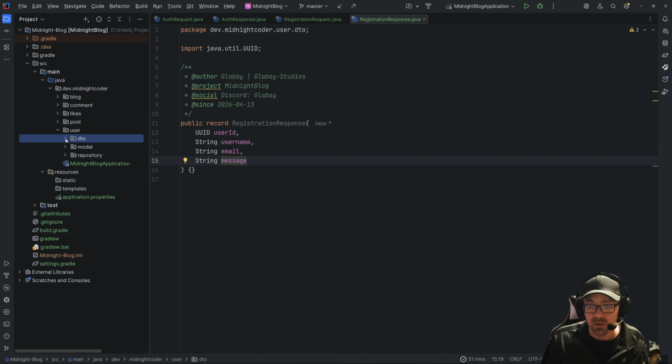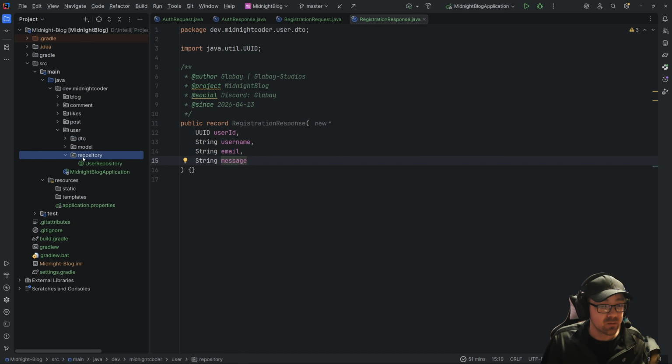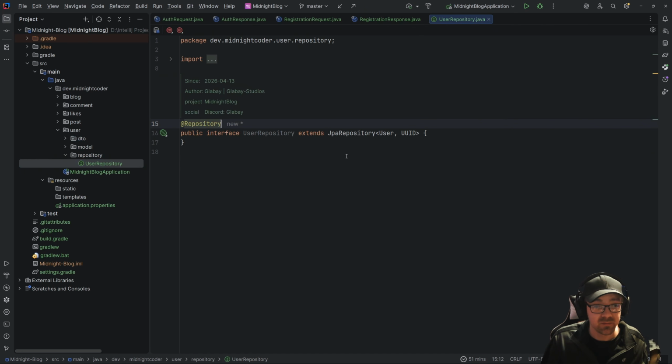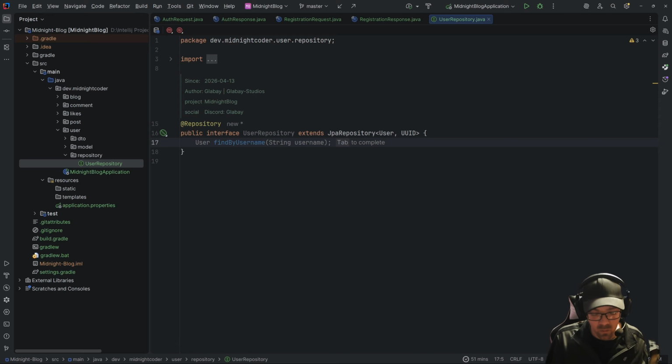So next, we need to make some edits to our repository. So in here, we're going to need to prepare for a couple of things. The first thing that we're going to need to prepare for is we want to be able to find the user by the username or the email address.